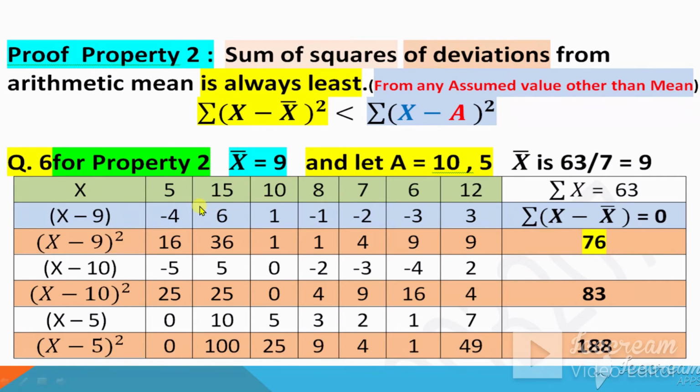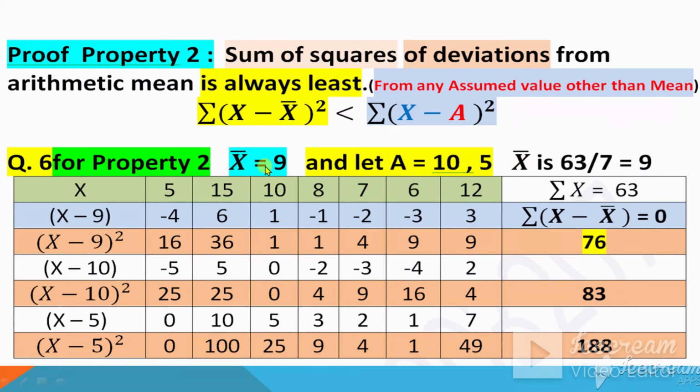Let me prove it here. Now let's assume x takes these values: 5, 10, 15 and 8, 7, 6, 12. You can use any values of x here. Now according to this property, first of all find x bar. So what is x bar? X bar is equal to the sum of values divided by the number of values. So add up these x values, which becomes 63, and divide by 7 because there are 7 values. When we divide, we get 9. 9 is x bar. So the arithmetic mean becomes 9 from these numbers.